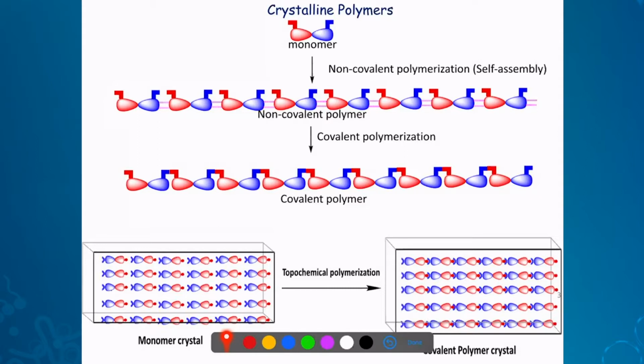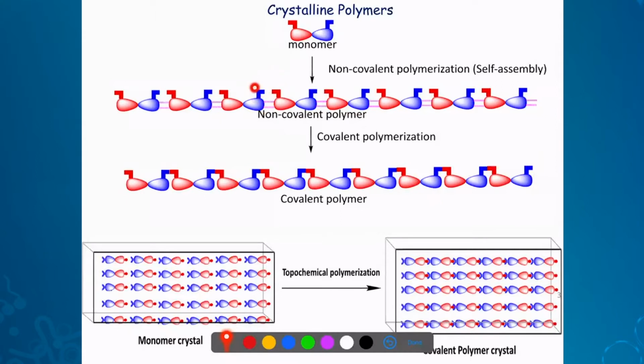So we make monomers in such a way that they arrange in a fashion such that they can undergo easy reaction. For example, in our monomers, there are two different motifs. They are complementary to each other. For example, this red head and this blue head are complementary to each other. That means when they are in proximity, they will react and form a new bond. So now we design this kind of monomers in such a way that they will undergo this kind of self-assembly in the crystal, and they make this kind of chains, and whereby they make this blue head and red head at proximity between monomers in the crystal lattice.